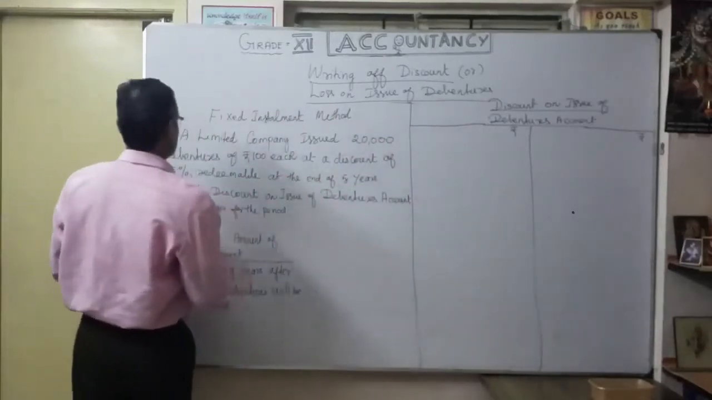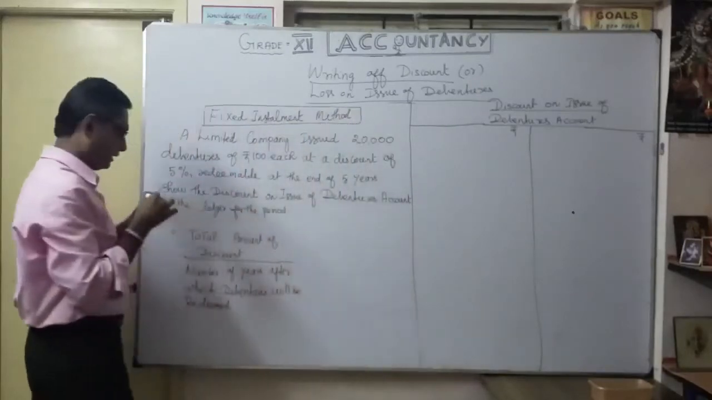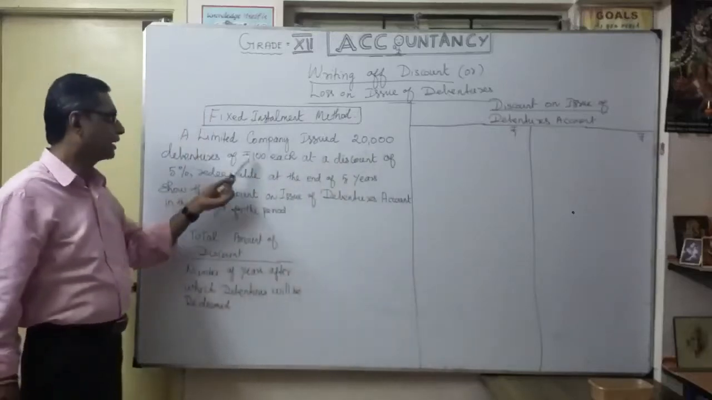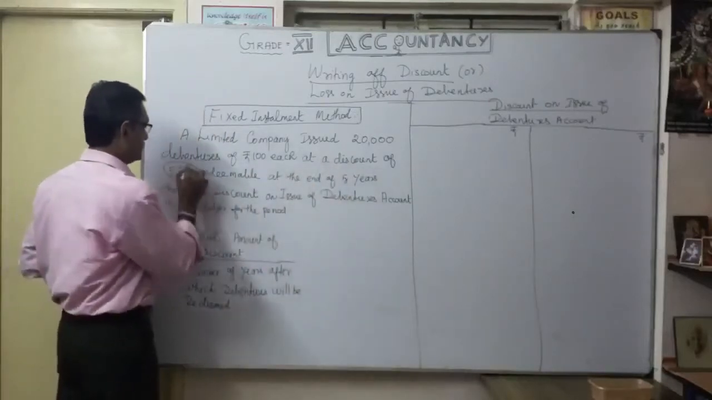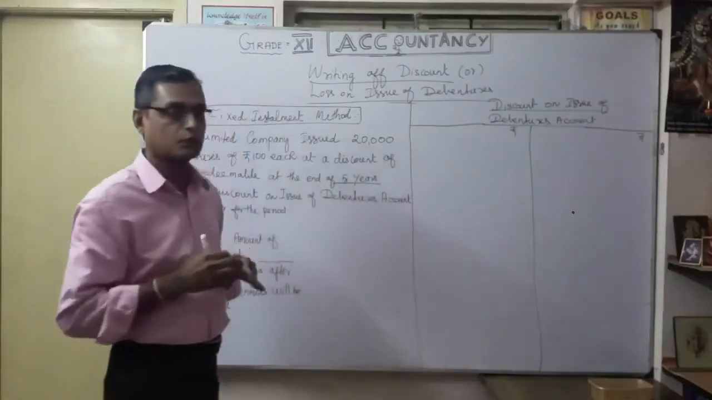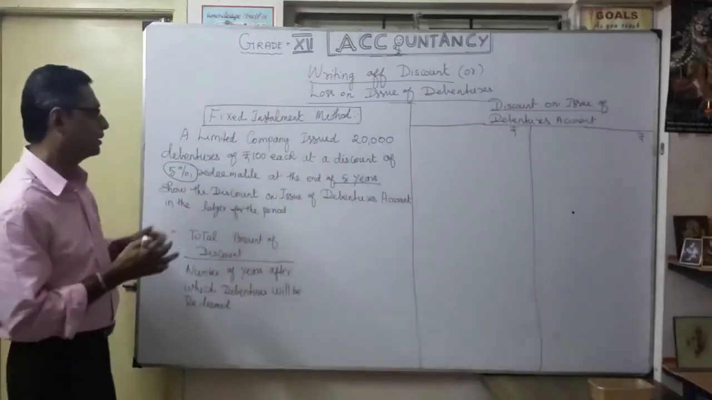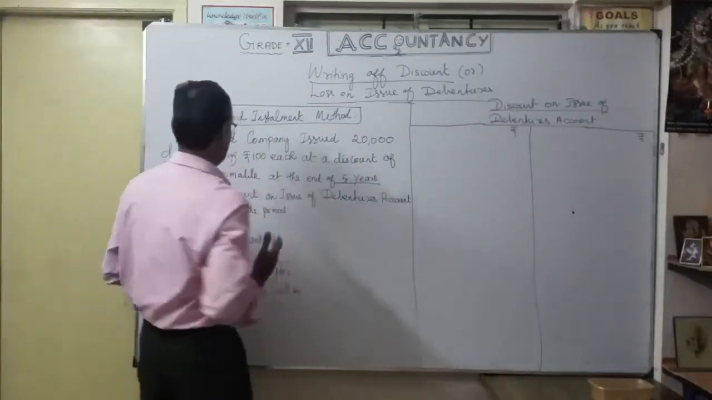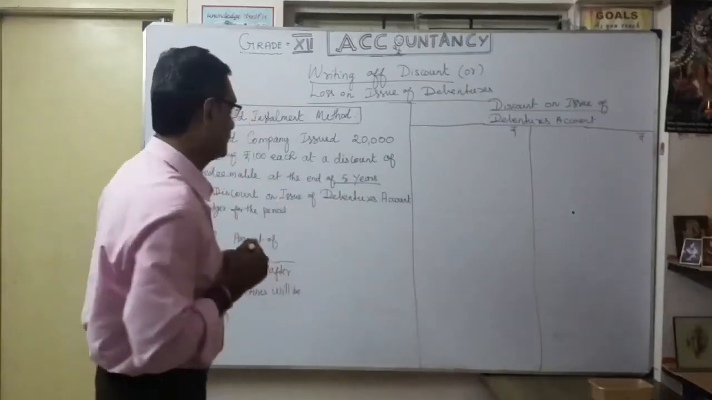Fixed installment method. The limited company issued 20,000 debentures of 100 each at a discount of 5%, redeemable at the end of 5 years. So they are going to redeem after the 5th year. They are supposed to pay the nominal face value of 100 rupees, but issued at a discount of 5%. So now we are going to calculate first the amount the company is losing as discount.